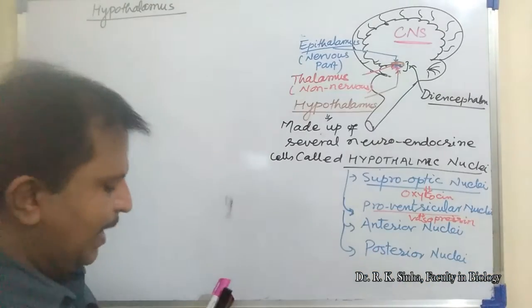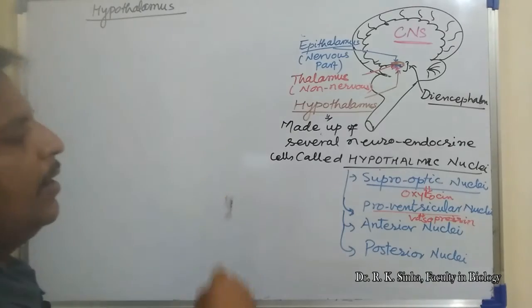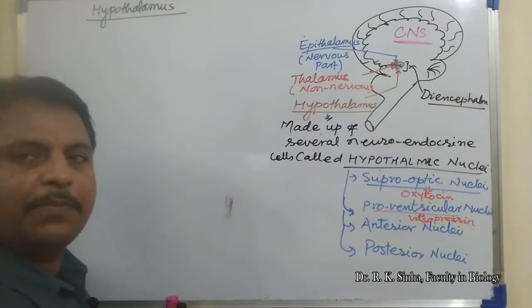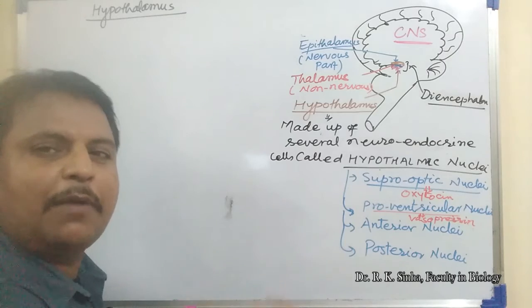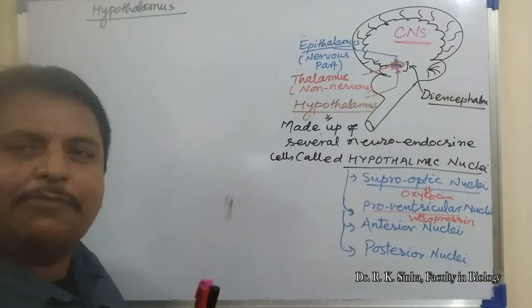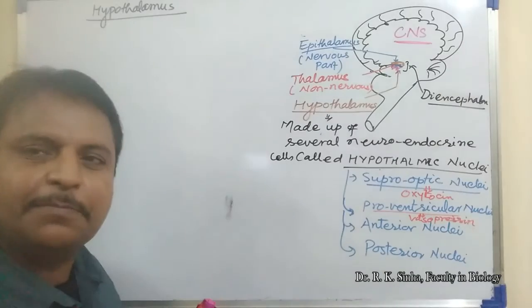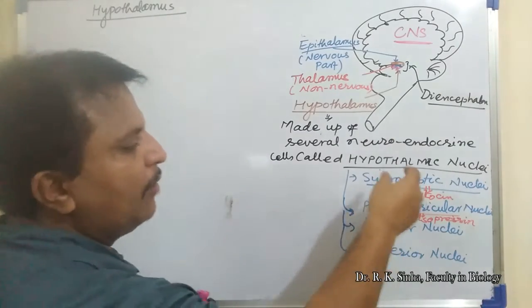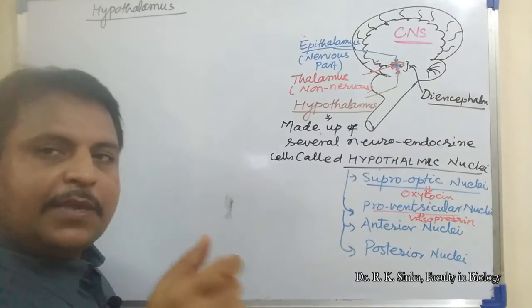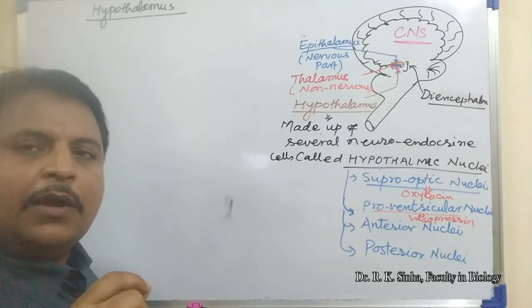Like that, many other hypothalamic nuclei are responsible for the formation of other types of chemicals that also coordinate other physiological activity of the body. But these two are very important types of nuclei that form a special kind of hormone.